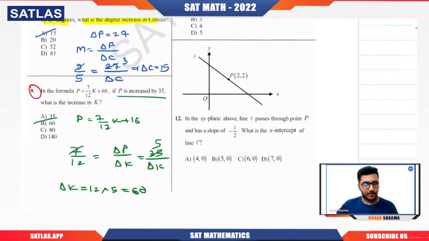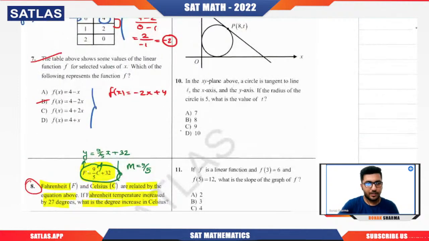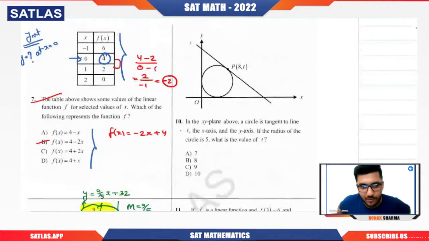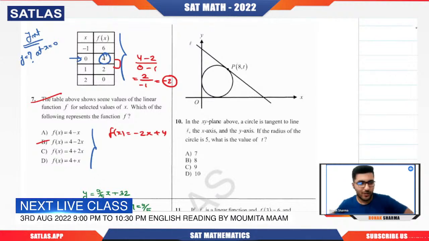Great. Now let us move on to the next question. So question number 10. Very good question. Trust me, this is one of the toughest and yet definitely conceptual questions in this particular exercise. So let us quickly see it. They have given us in the diagram a circle on which clearly this line L is nothing but a tangent because it is simply touching it at the point 8 comma t.